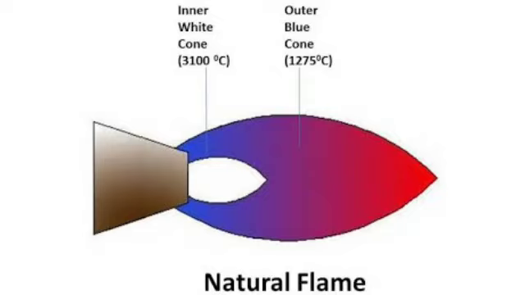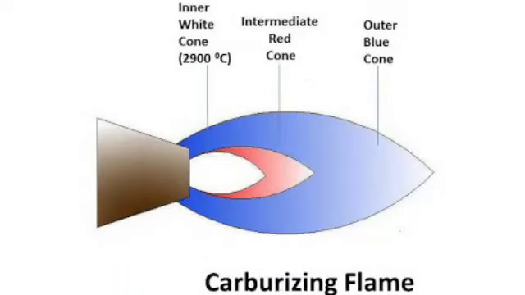It is mostly used for welding mild steel, stainless steel, cast iron, etc. It produces little smoke. This flame has two zones. The inner zone is white in color and has a temperature of around 3100 degrees centigrade, and the outer zone is blue in color and has a temperature of about 1275 degrees centigrade.